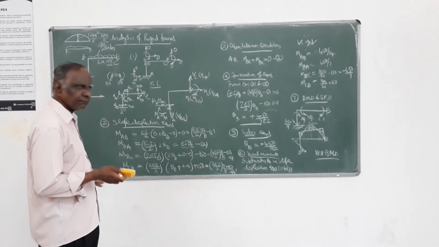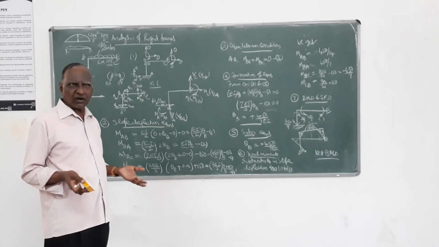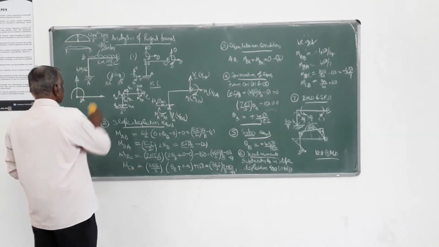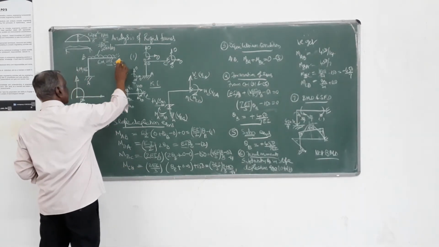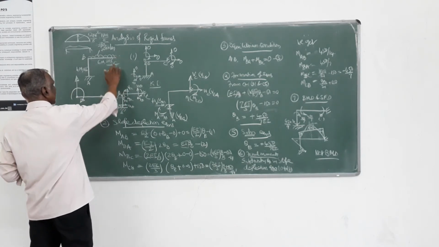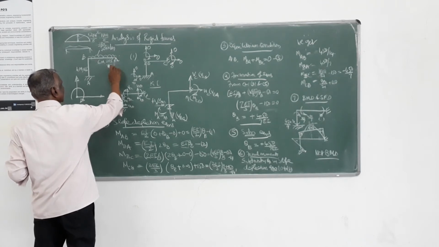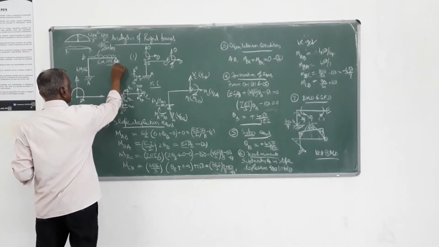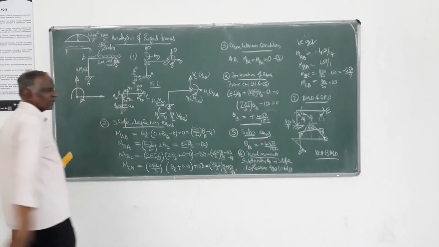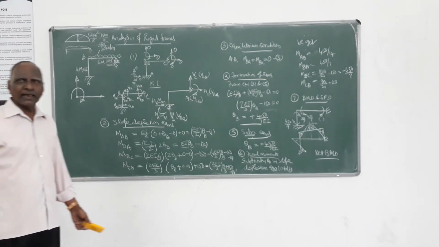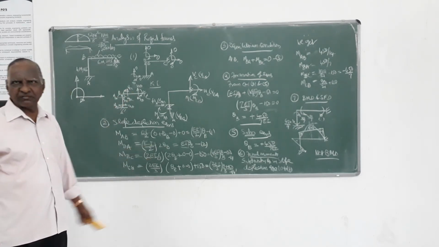Now we will take up the sway type of frame. Here, to simplify a sway type, I will take the same example. I will provide a roller here, that's all. I will make some small change to explain the procedure for analysis of sway rigid plane frames.